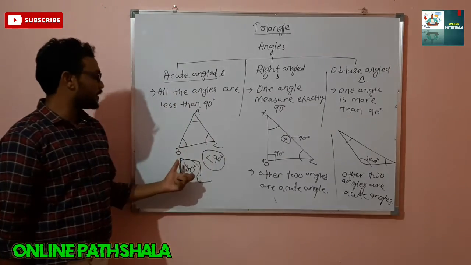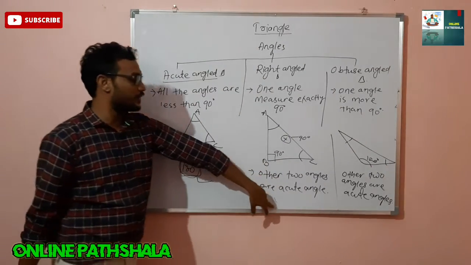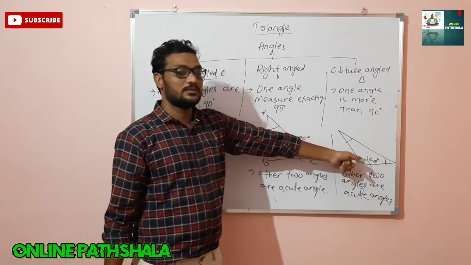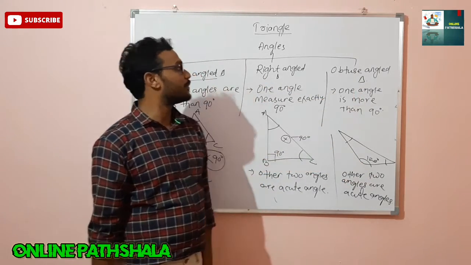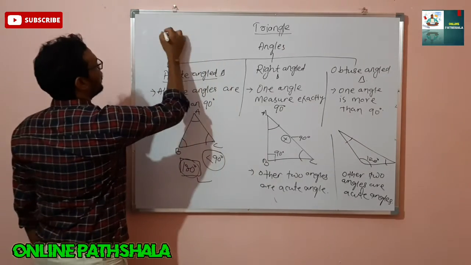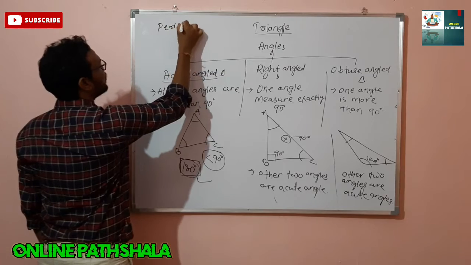Here all the angles are acute angles. In the right angle triangle, two angles are acute angles and one is 90 degrees. If one angle measures more than 90 degrees, that is called an obtuse angle triangle. One more thing I want to say here, there is a term, perimeter.